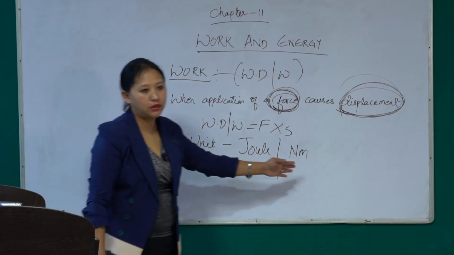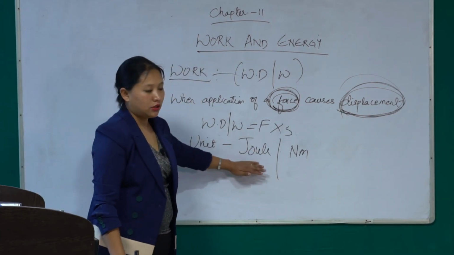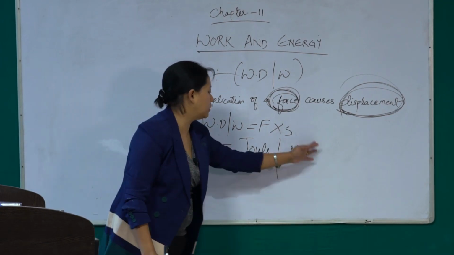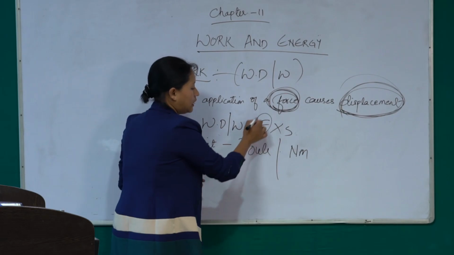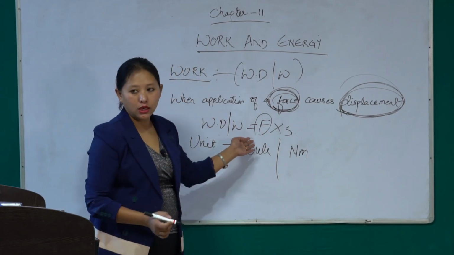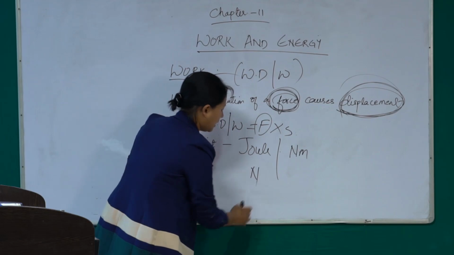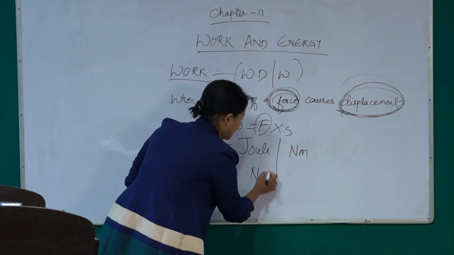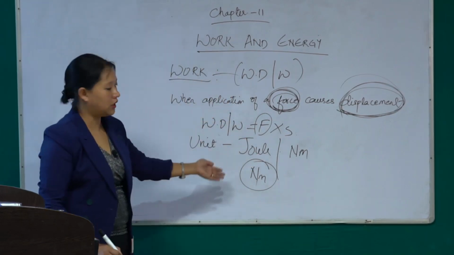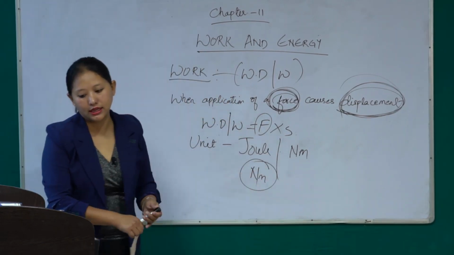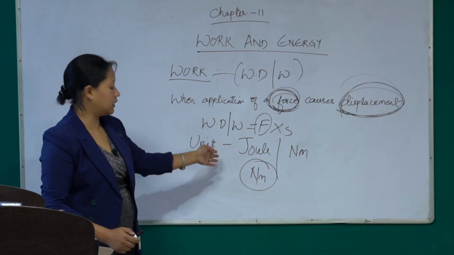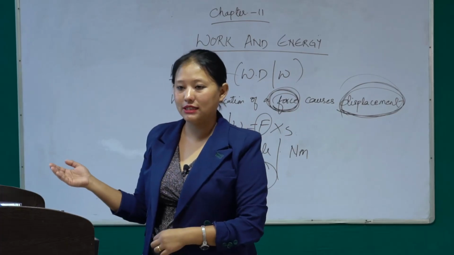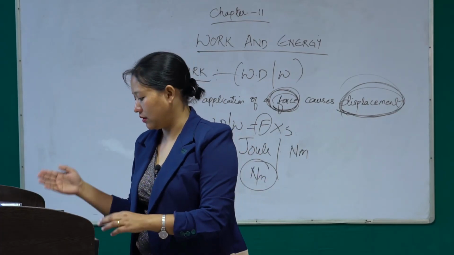Why is it Newton meter? Again, the joule here, we can say the unit of work done is joule or Newton meter. Why Newton meter? Because we already know that the unit of force is Newton, and the unit of displacement is nothing but meter. So the unit of work done is Newton meter, or we can say that the unit of work done is joule. The name joule was given in honor of a scientist named James Joule.